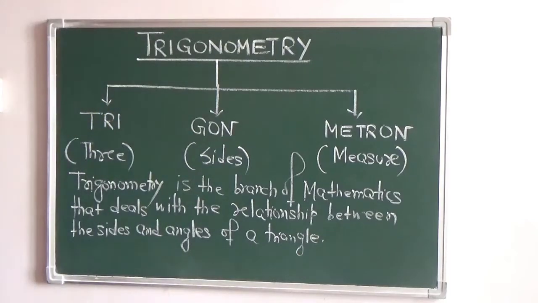So it is basically the branch of mathematics that deals with the relationships between the three sides and the three angles of the triangle.